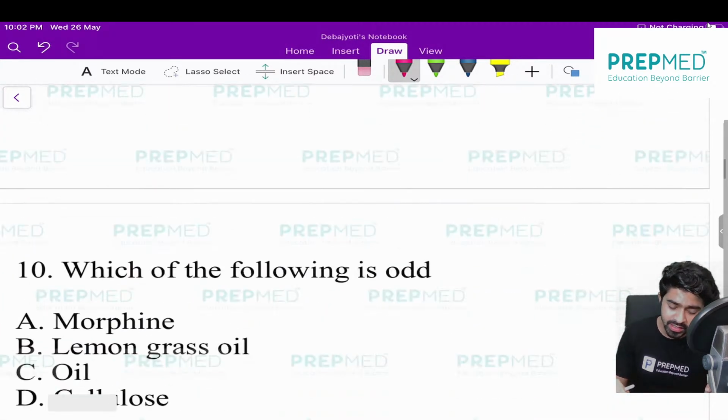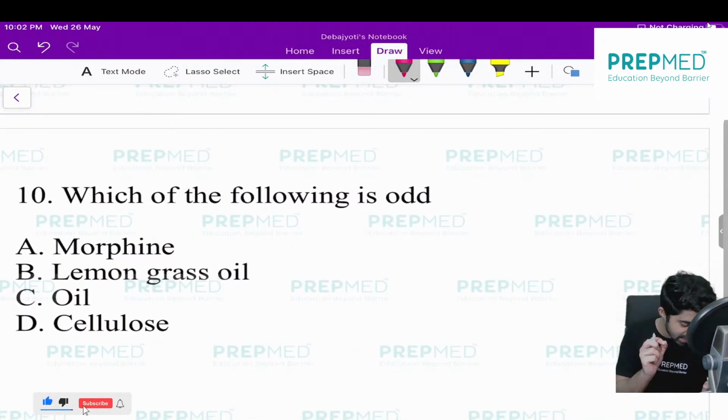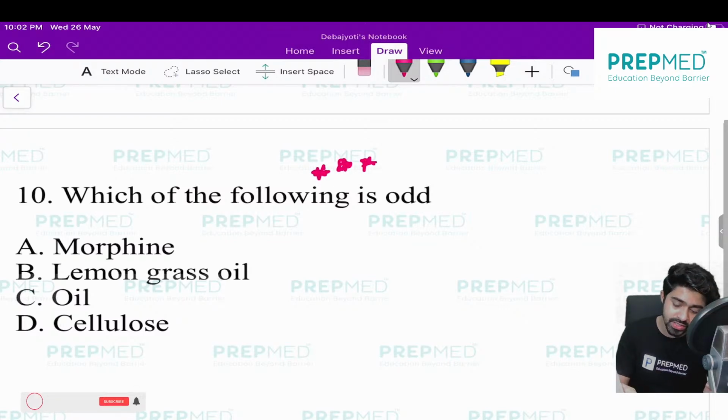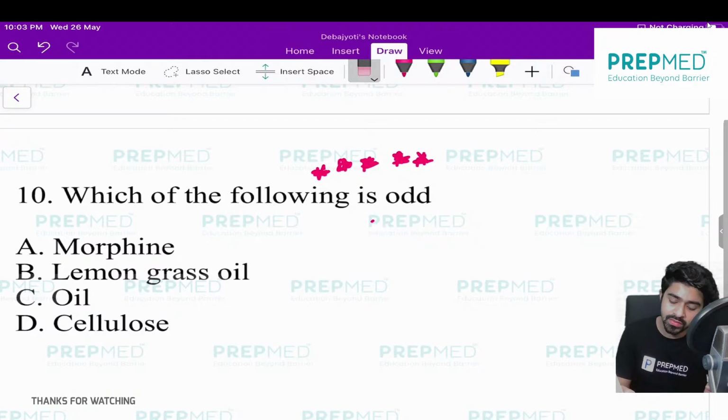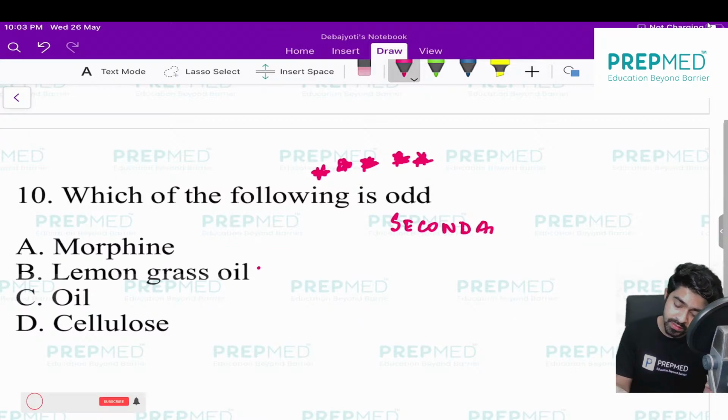Okay, next question. Next question is a very, very important question, and it's a 5-star question. Okay, this question is based on a concept which is very important, which is called secondary metabolite.